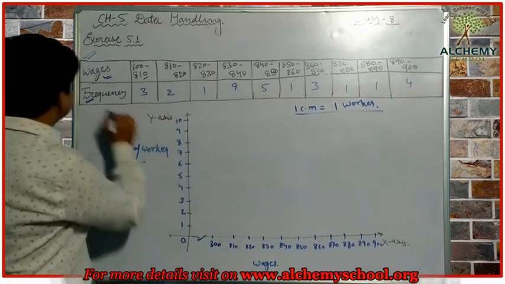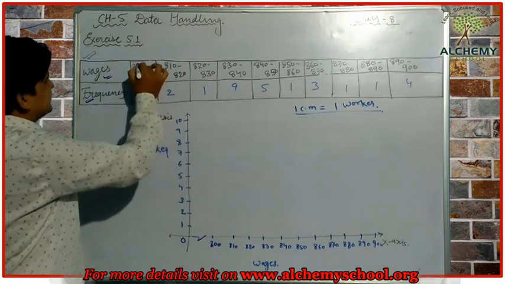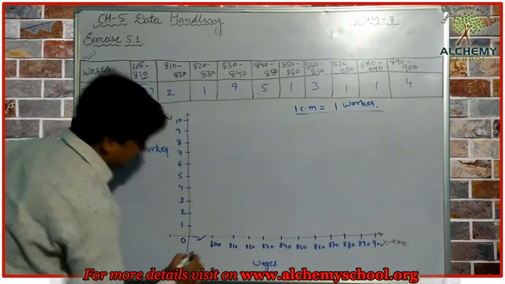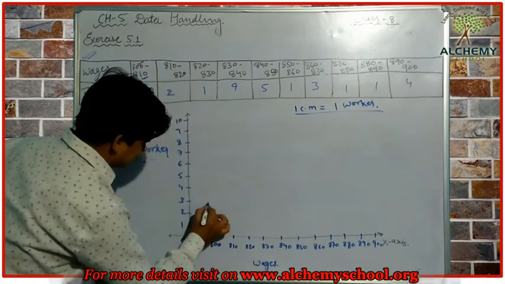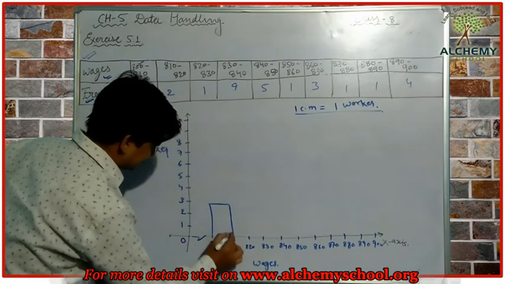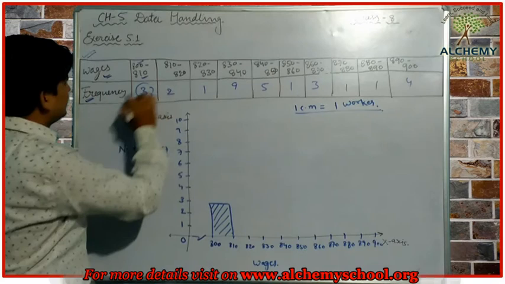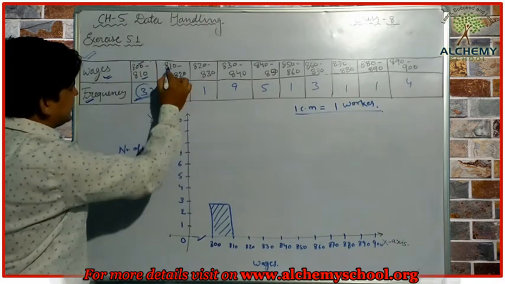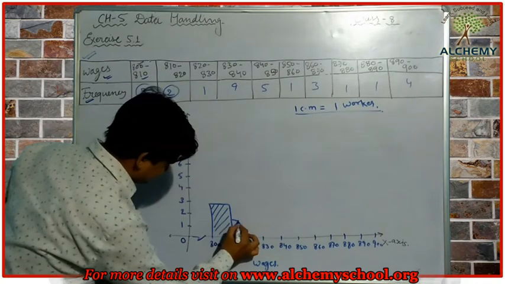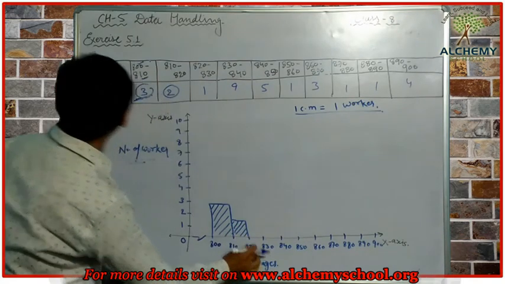Now we are going to represent the given data here. The first frequency is 3. It means the number of workers who are getting wages between 800 and 810 are 3 workers. So we have to represent 3 for 800 to 810, and this is the bar showing this class interval. Now second is 810 to 820 and that is 2 workers. So simply we make this bar for 810 to 820.